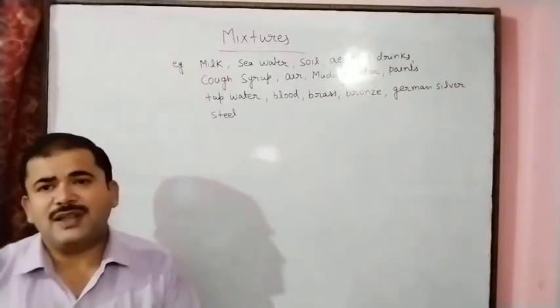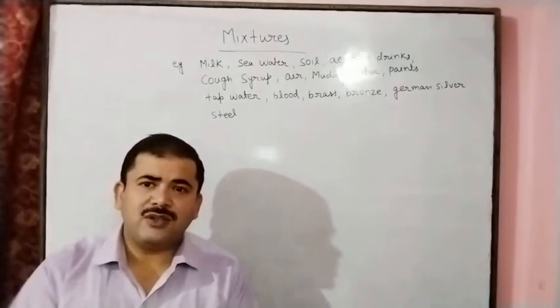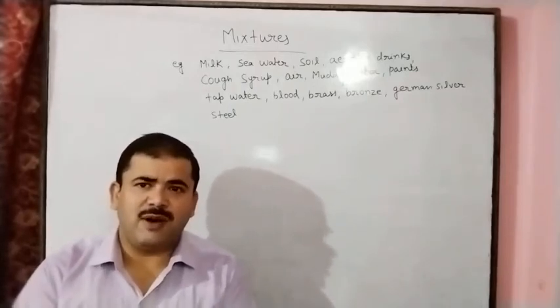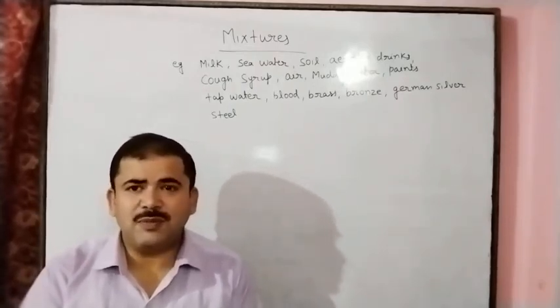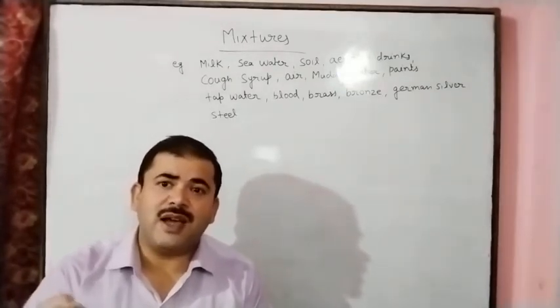And after this, mixtures can also occur in the solution form. Solution means one substance dissolved in another substance.